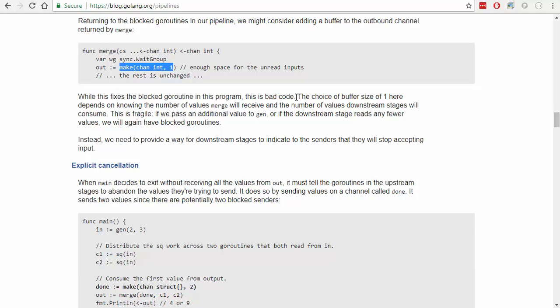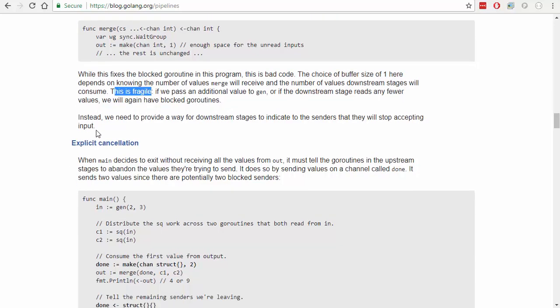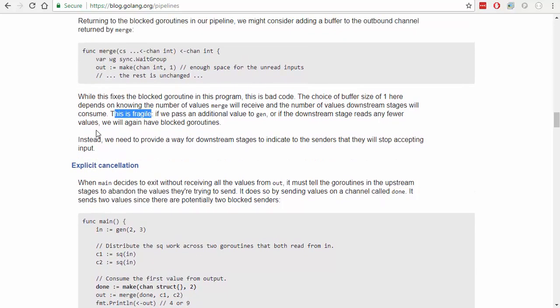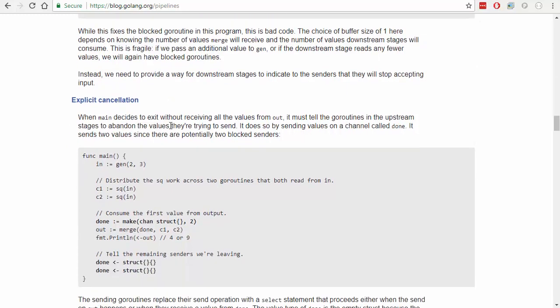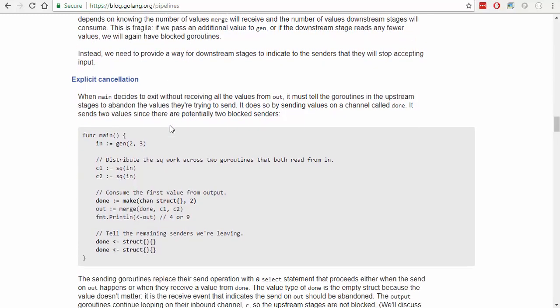The choice of a buffer of 1 here depends on knowing the number of values merge will receive and the number of values downstream will consume. This is fragile. If we pass an additional value to gen, or if the downstream stage reads any fewer values, we will again have blocked Go routines. Yes, for sure. So ideally this would be either big enough to do it, or it can close out properly.